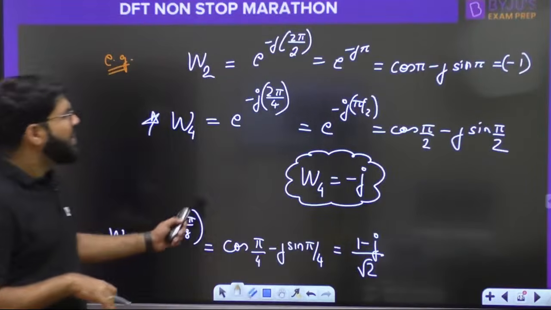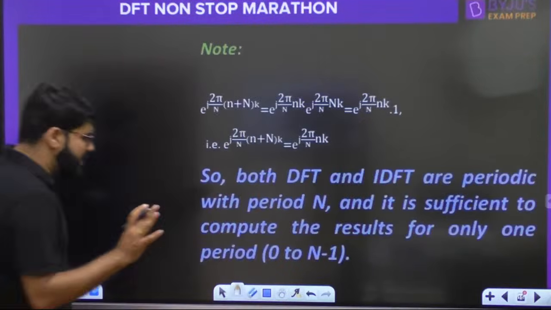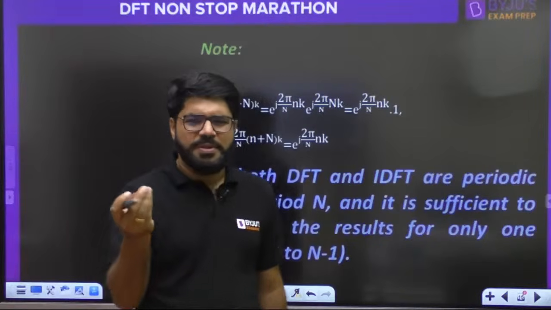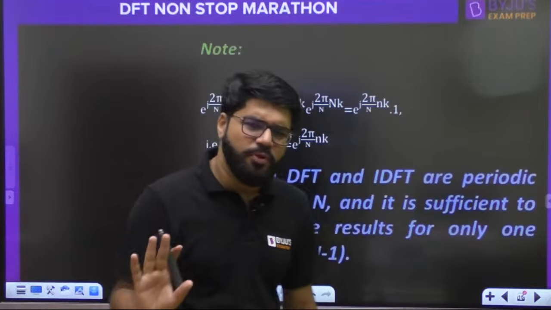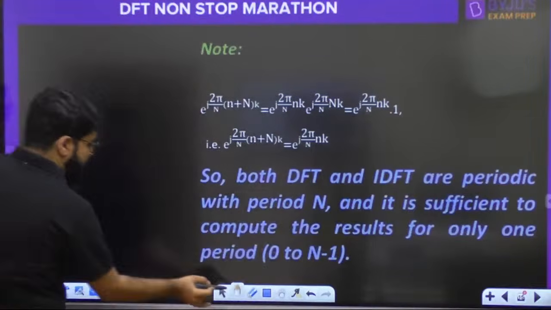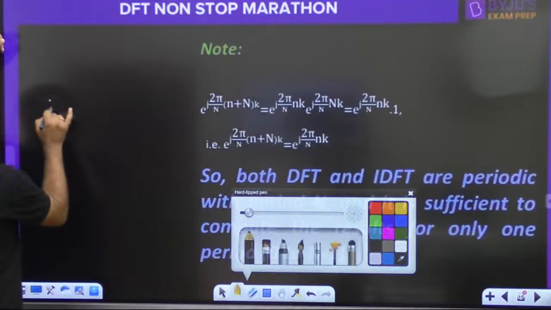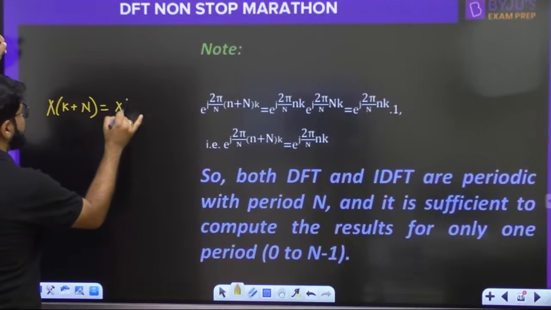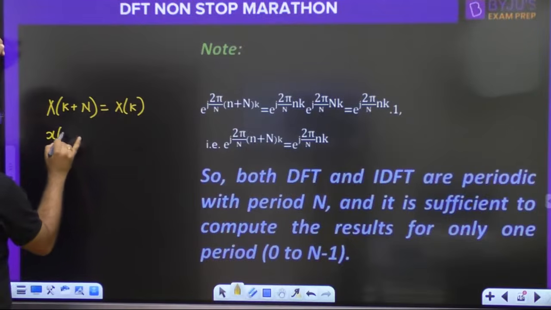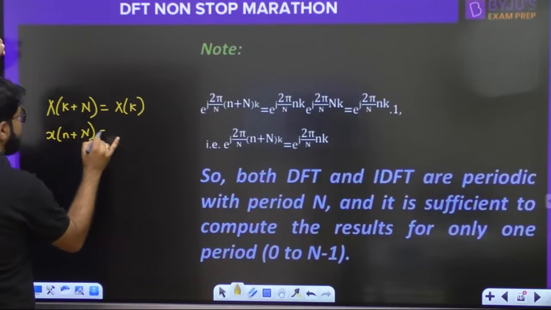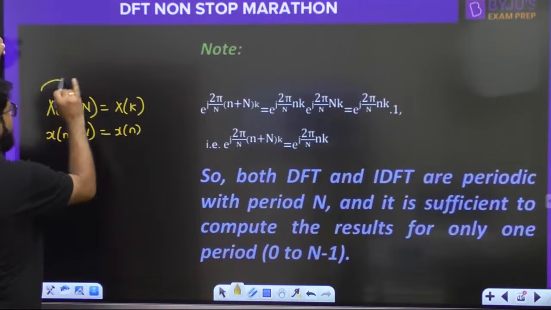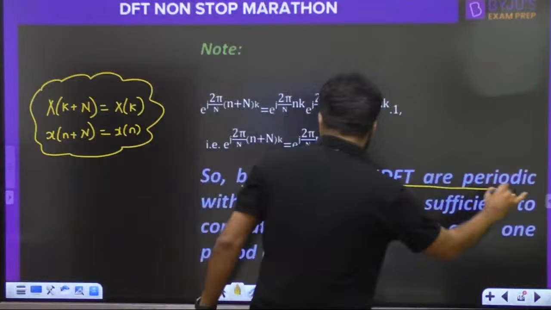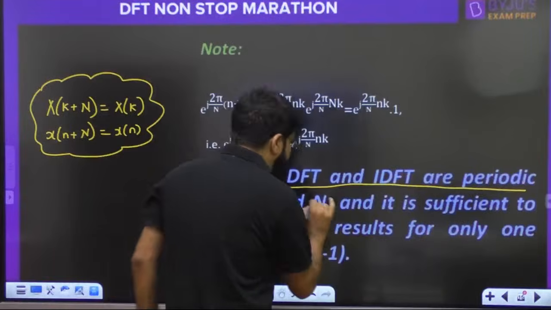Acha ji, theek hai. Then by simple mathematics it can be proved that, okay, the proof is also written here. Let us not go into simple proofs. You can refer to it later on. So it can be easily proved that x of k plus n equal to xk and small x of n plus n is equal to x of n, representing that both the DFT and IDFT are periodic with the period n.